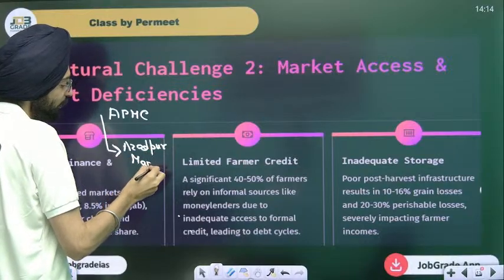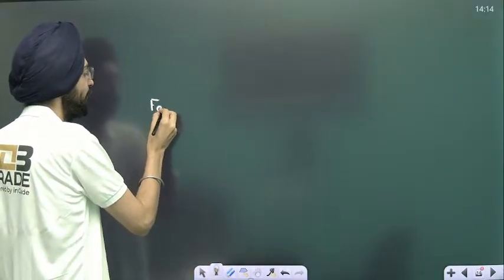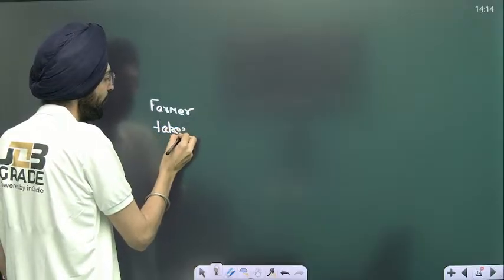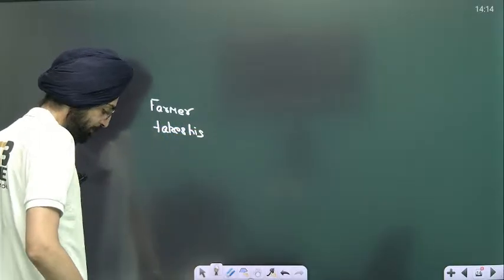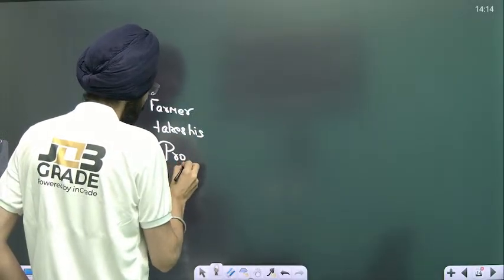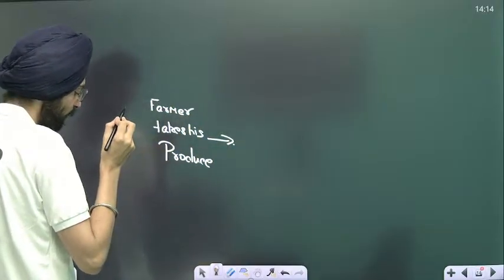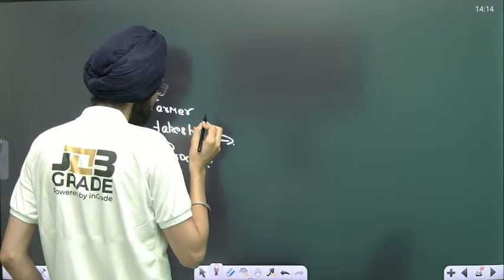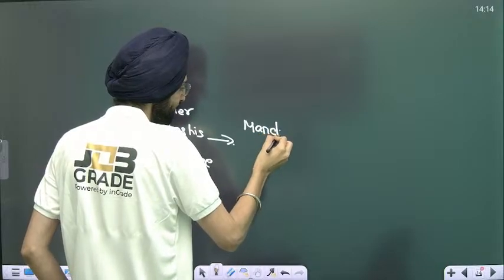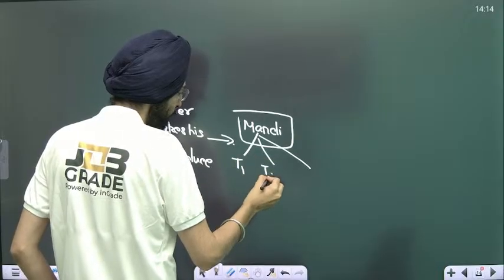But the problem is, sir, whenever a farmer takes his produce to what we call the mandi, obviously there would be several traders out there, T1, T2, T3.